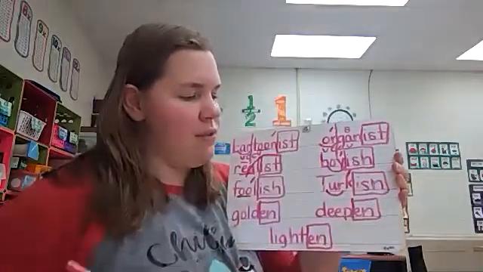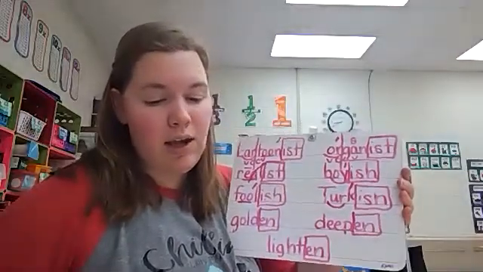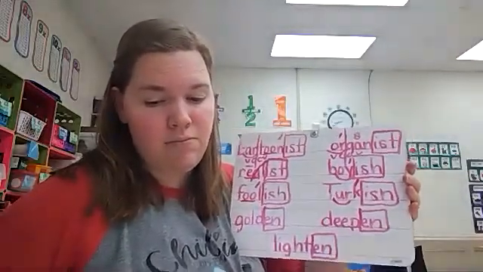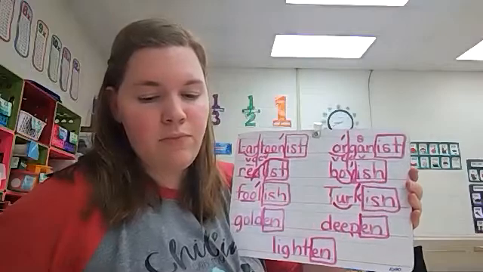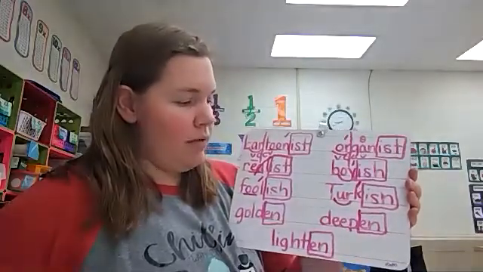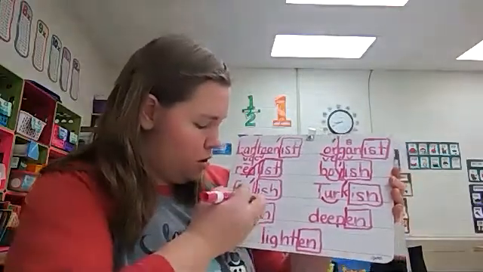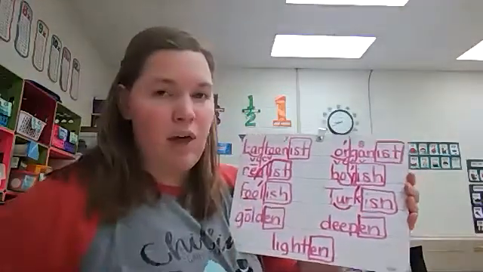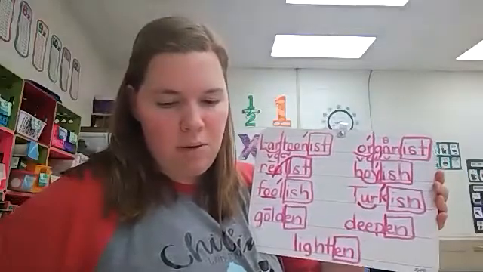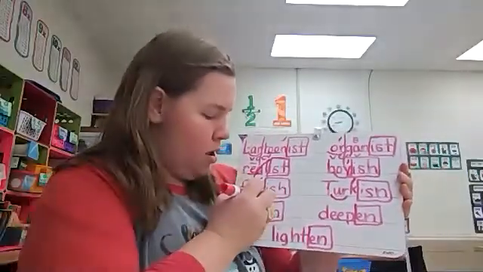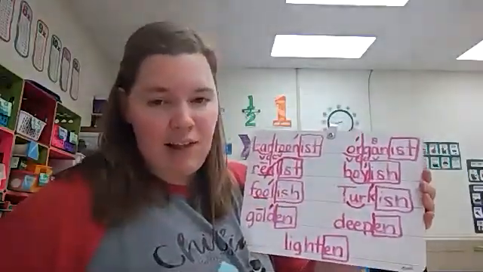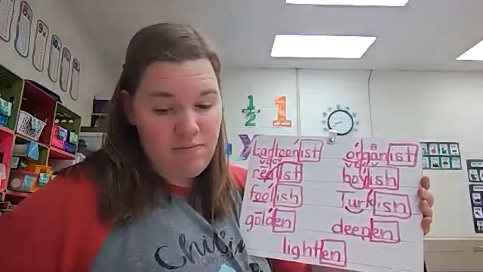We will accent the word Turk in Turkish. Lastly, we have suffix EN. So in gold, we hear that long O sound, so we'll put a macron above the O. And again, that root word is accented. Golden.